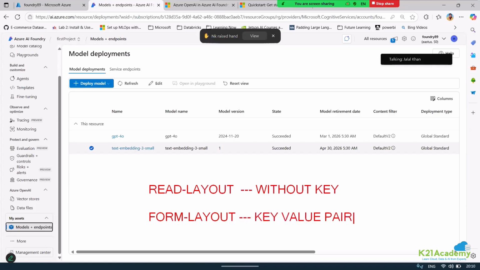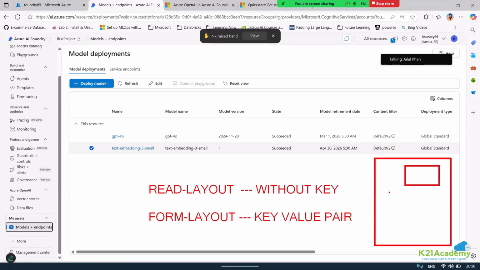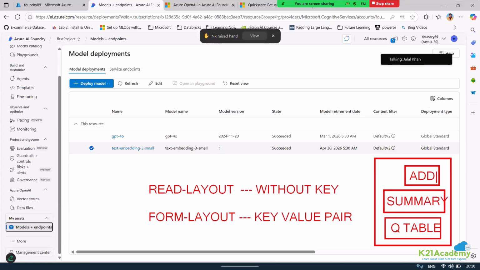I'll give you an example. Suppose I have a resume. In this resume, this is where your address is. Then you have your summary, and then you have your qualification table. If I had used a read layout, it would have considered everything just as a read document.